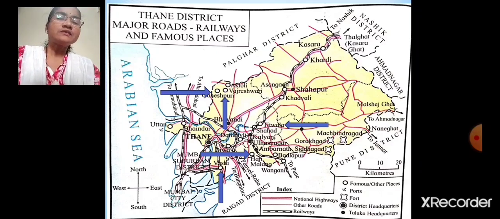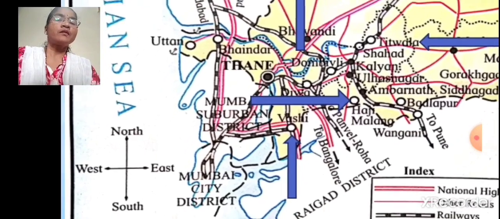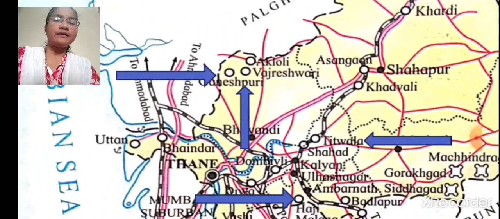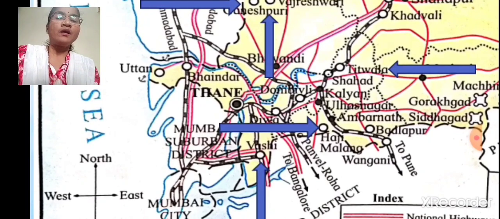Then this one is Vashi. Vashi is famous for APMC market. That is the biggest market in Vashi, that is in Navi Mumbai, and we get all kinds of agricultural products in this market.